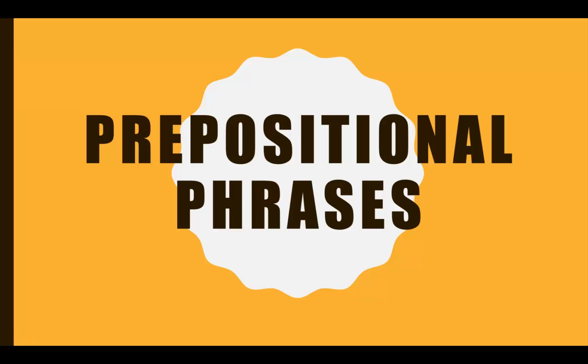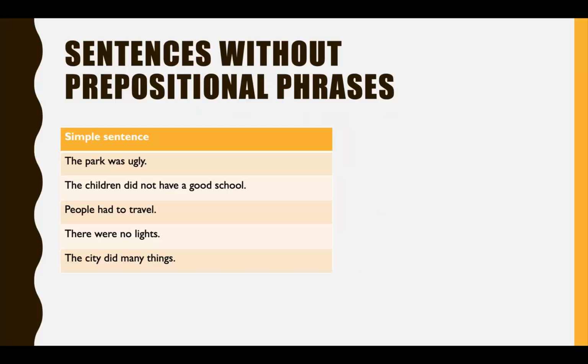Prepositional phrases add information to a sentence, usually about time or place or some other extra bit of information. So we don't really have to have them. So I'm going to show you some sentences that don't have prepositional phrases, and they're complete sentences by themselves. Here we go. The park was ugly.